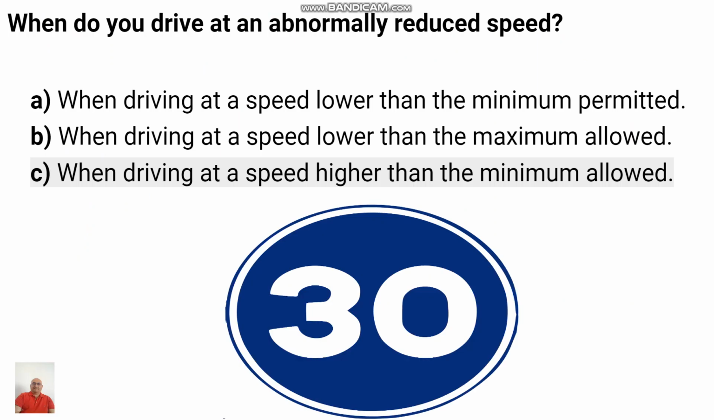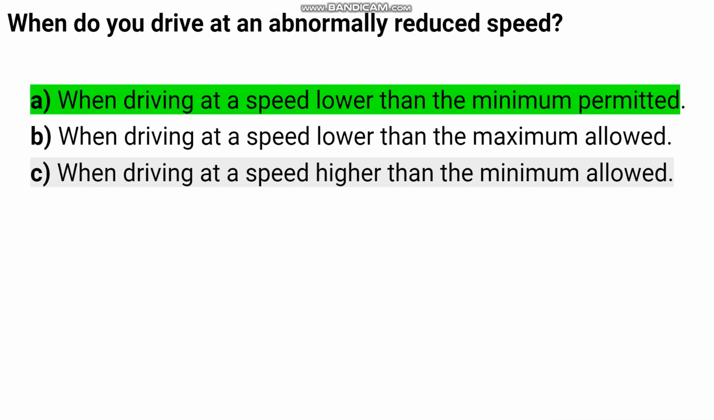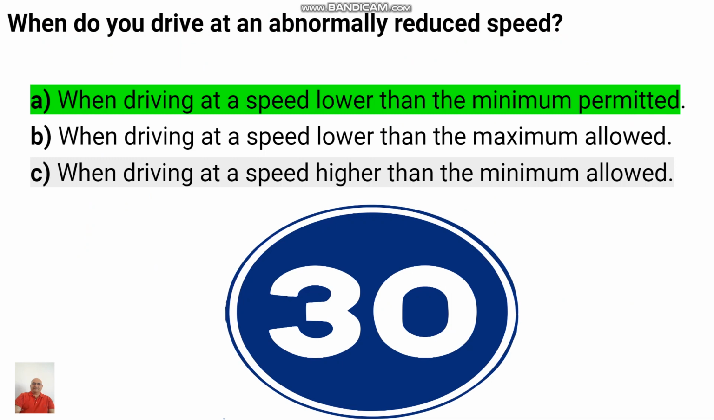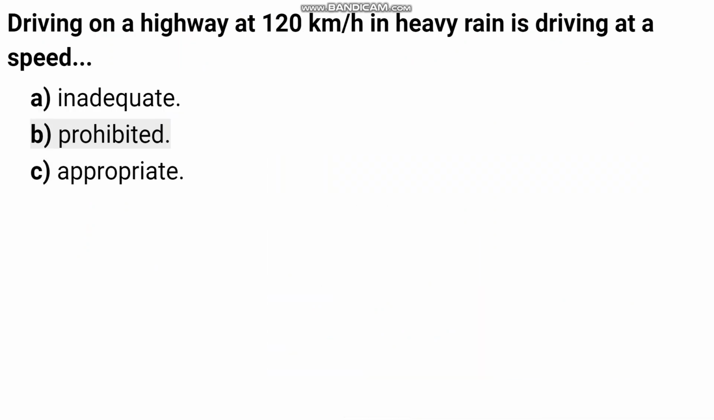Coming to the first question, when do we drive at an abnormally reduced speed? There are three options: when driving at a speed lower than the minimum permitted, when driving at a speed lower than the maximum allowed, when driving at a speed higher than the minimum allowed. As there is a maximum allowed speed of the road, there is a minimum allowed speed also for the same. So if we drive below the minimum allowed speed, that is known as abnormally reduced speed. So A is the correct answer: when driving at a speed lower than the minimum permitted.